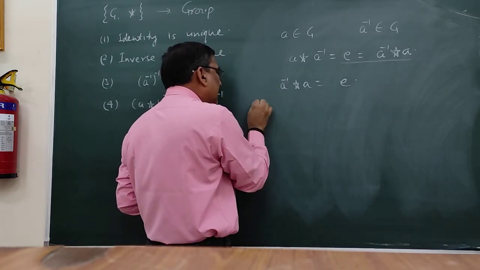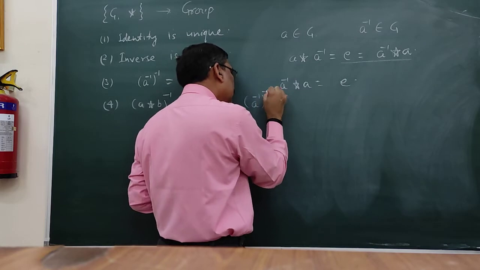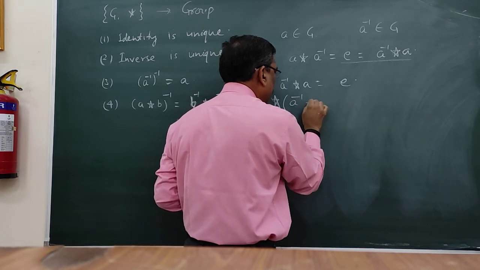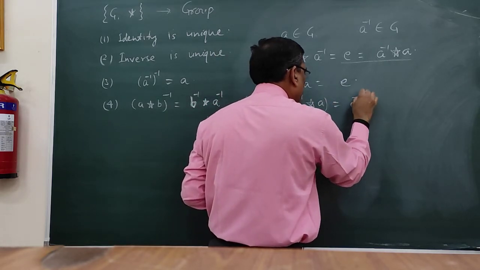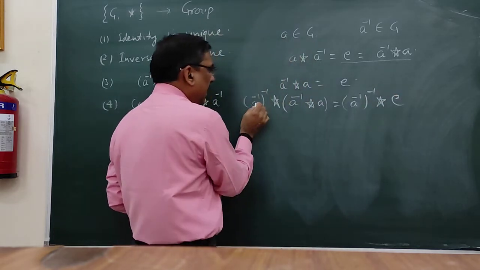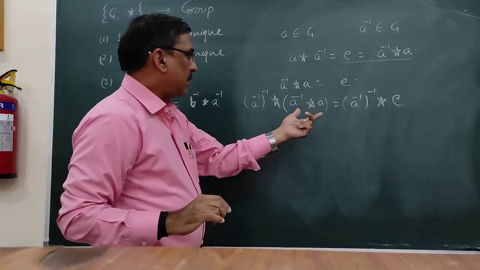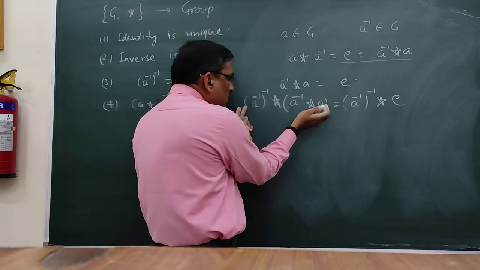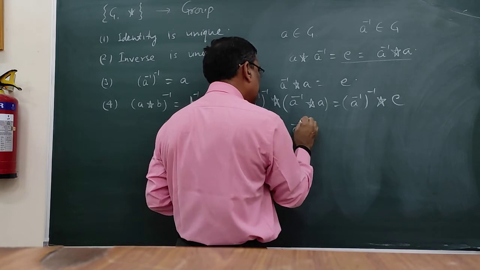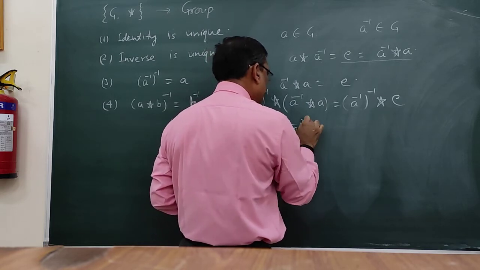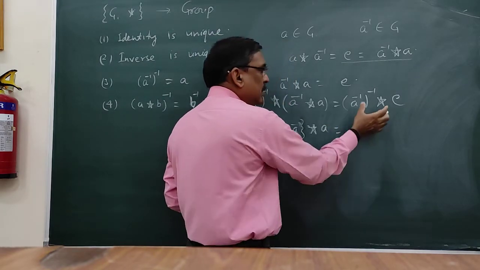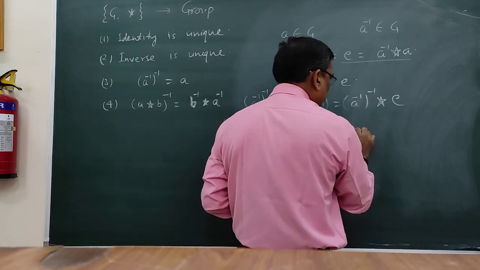Let us operate this on the left side by A inverse of A. A inverse operation A is equal to, and on the left side both ways I operate this by A inverse of A. So using associative property here, A inverse operation A inverse operation A is equal to, since this is identity, A inverse.